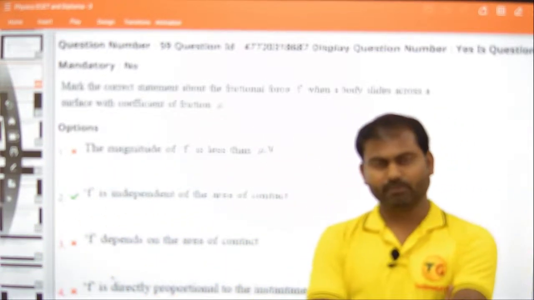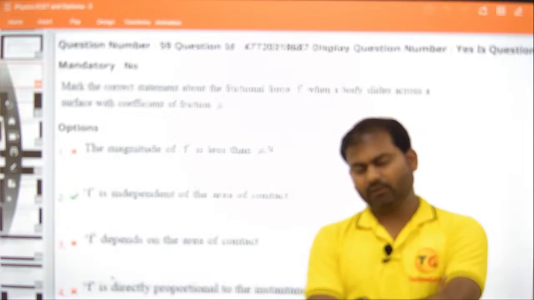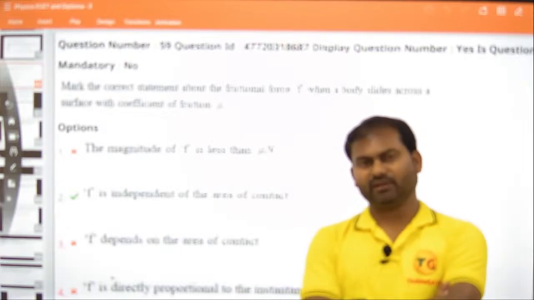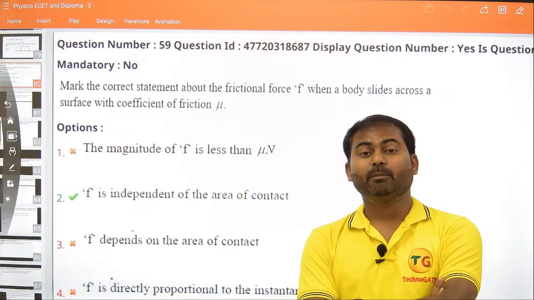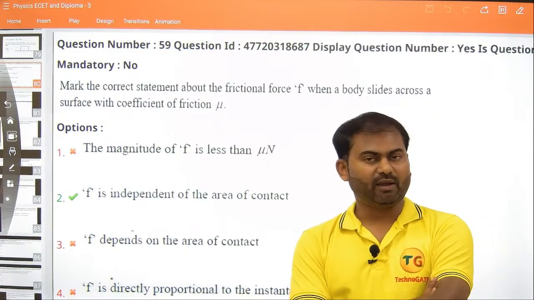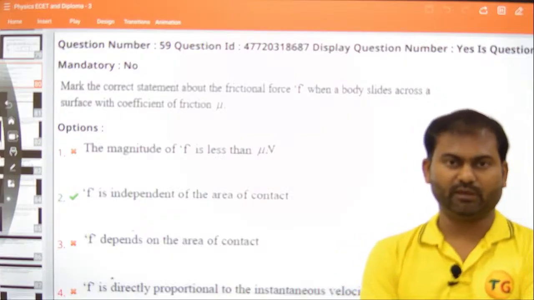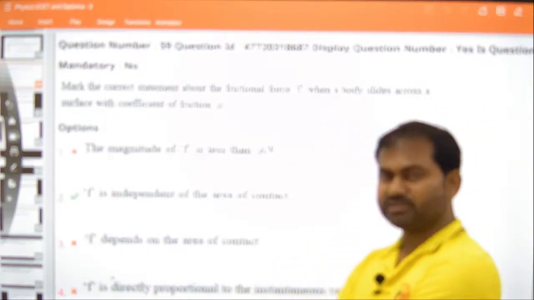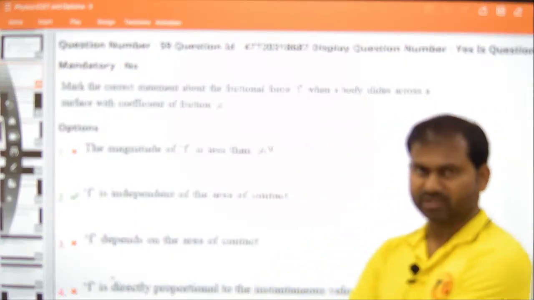Option number 1 is also partially right. Till the friction is at a limiting value, till then F is less than mu n only. But once it has reached the limiting value, it will become F is equal to mu n. Understood? So it is not 100% right. That's why the answer for this question is option number 2. I believe it is completely clear to everyone.